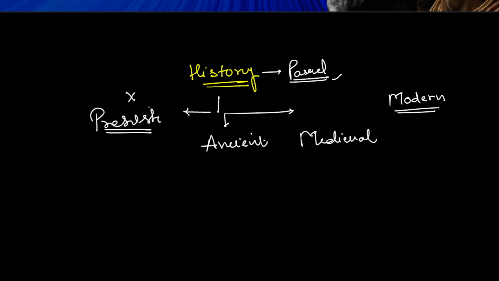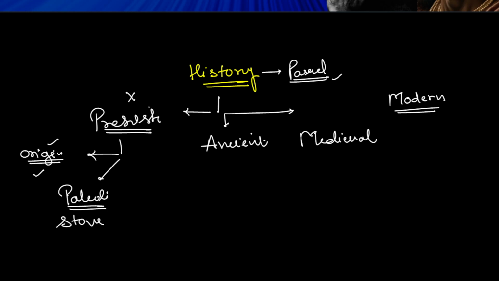Now, when we see prehistory, it is divided into a few further parts, such as, let's say, the origin of the Indian continent geographically, origin of mankind in India, origin of various different cultures. So these are Paleolithic, that means the Stone Age, the stone culture. There is Mesolithic and there is Neolithic. In the Neolithic period, we discovered agriculture and other things.